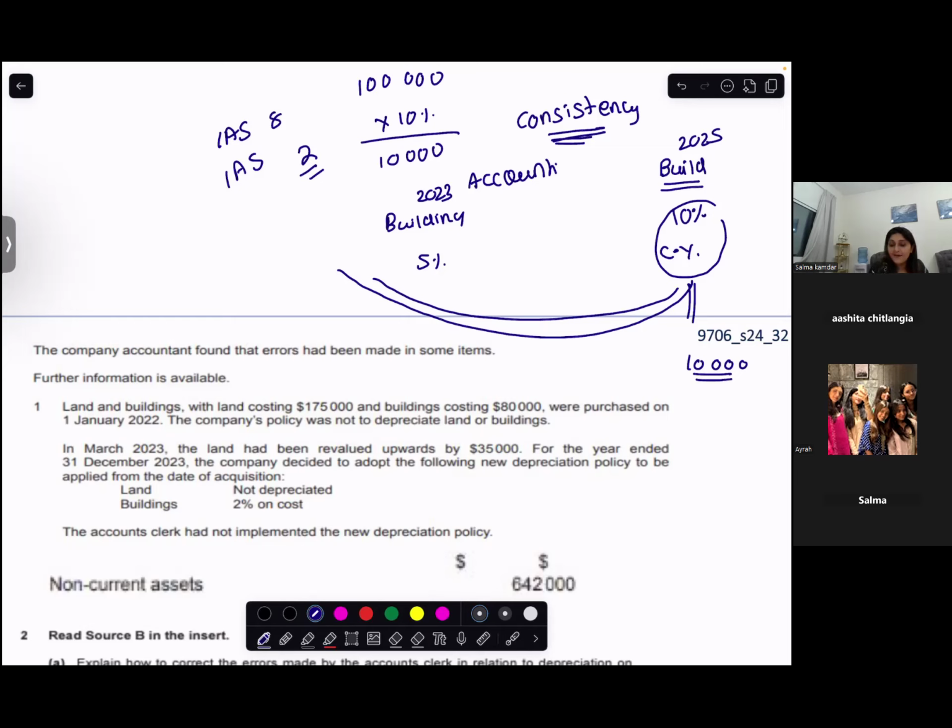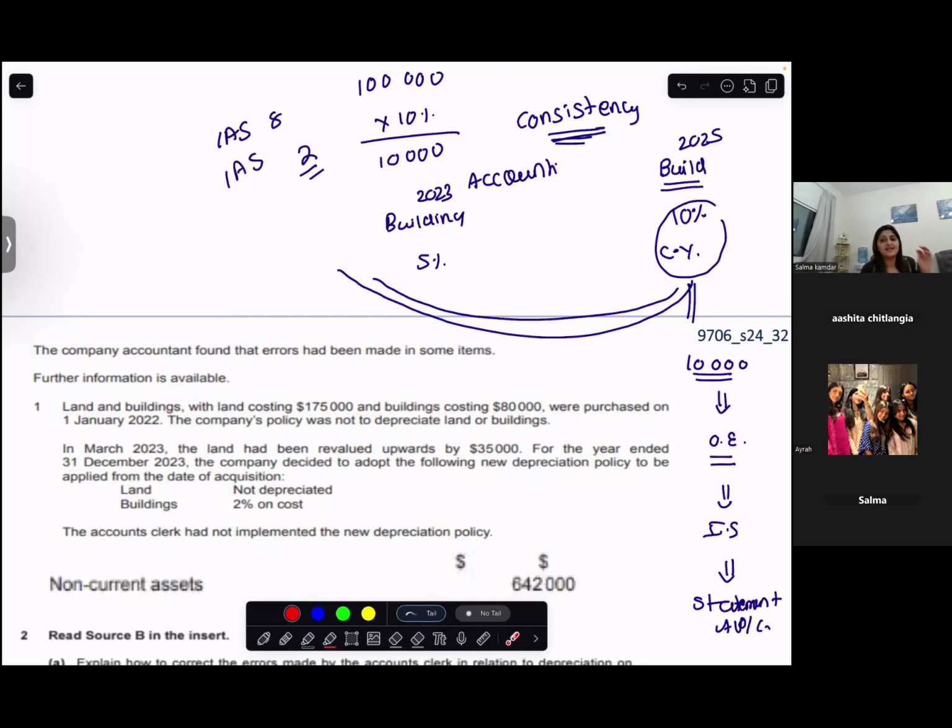Are you with me? Current year expenses are treated as other expenses and they go in your income statement or your statement of profit or loss. Are you with me? Okay. But when you are doing prior period adjustment, you cannot treat any expenses of the previous year in the current year income statement. Why? Because it is income statement for the year, and we follow matching principle.